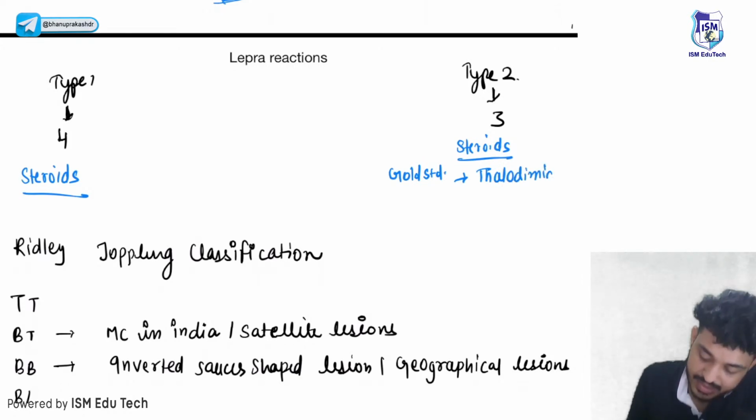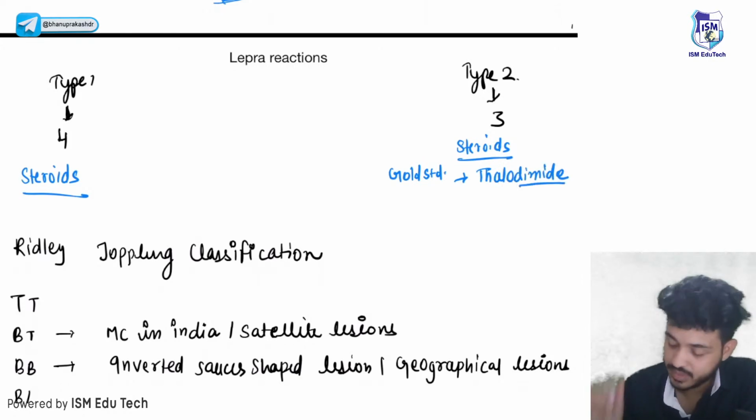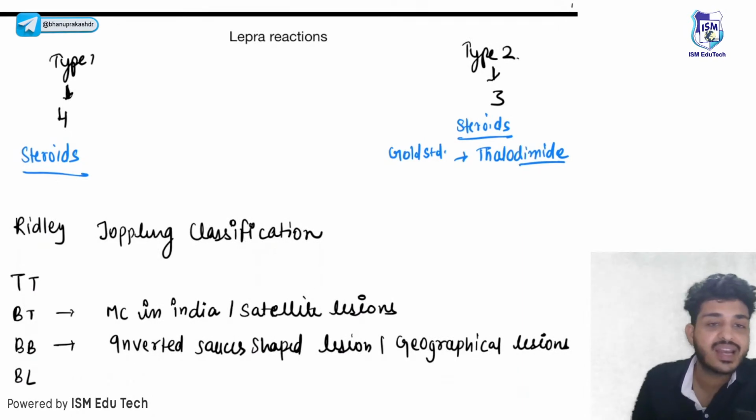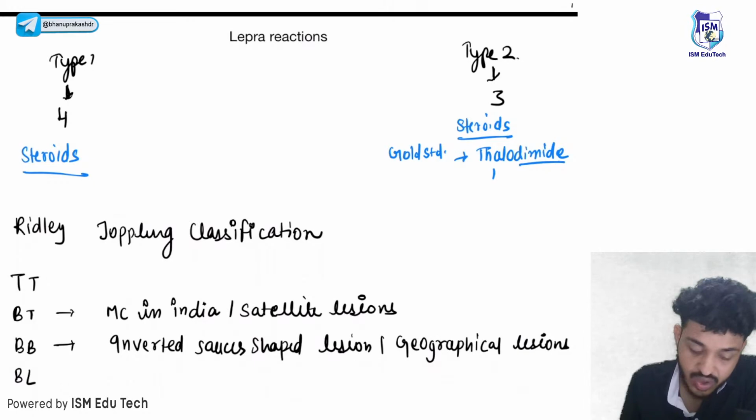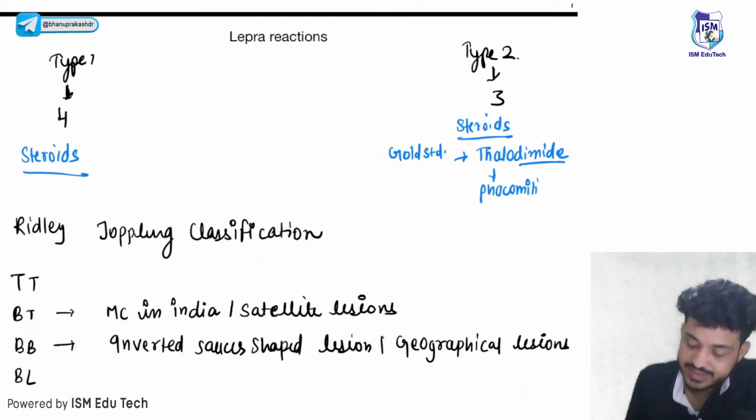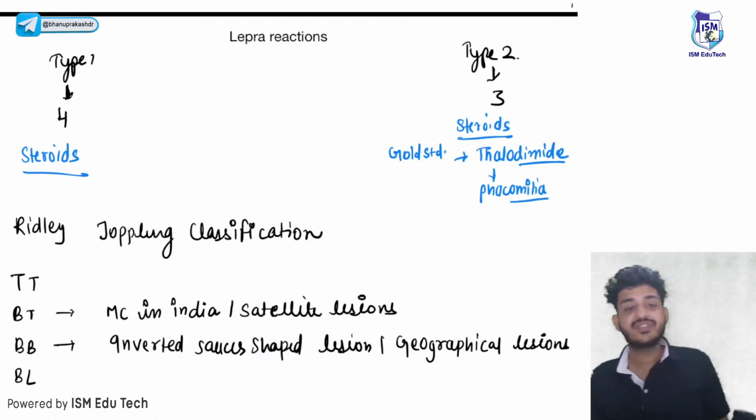This is a question that has been repeatedly asked twice in the previous examination. Thalidomide. Can anyone tell me what is the specific side effect of thalidomide? It causes phocomelia. Right? It causes phocomelia.